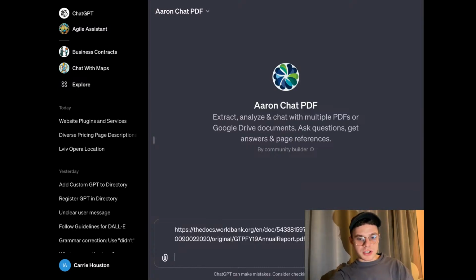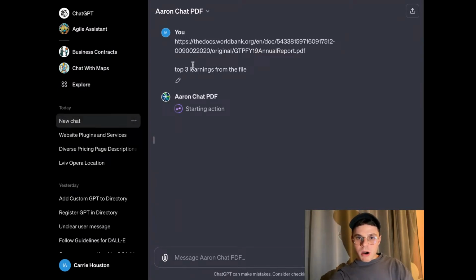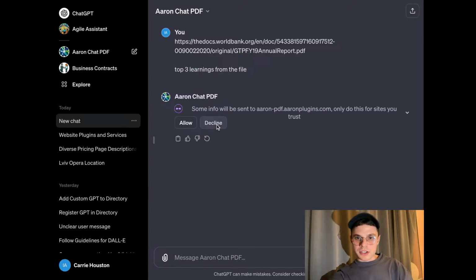So here, what we're gonna do is top three learnings from the file, and we can double check if it's working or not, if it's gonna be functioning for us. As you can see, it did start the action, so hopefully it's gonna work.